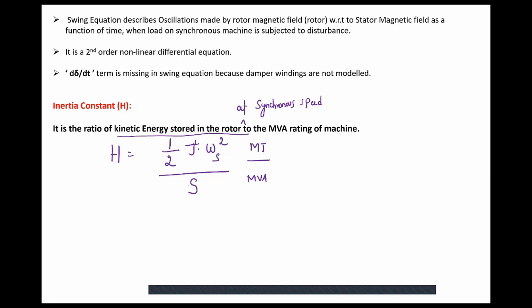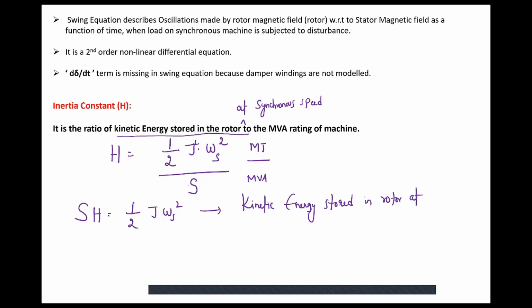Now SH will become half into J omega S square. So when you multiply S into H, you are going to get the kinetic energy stored in rotor at synchronous speed. Understand?